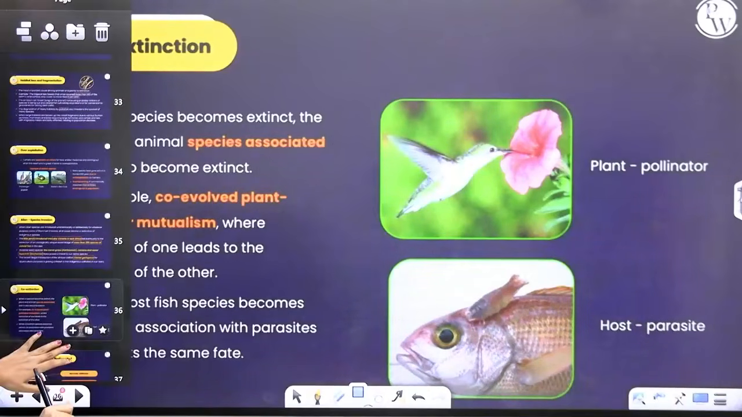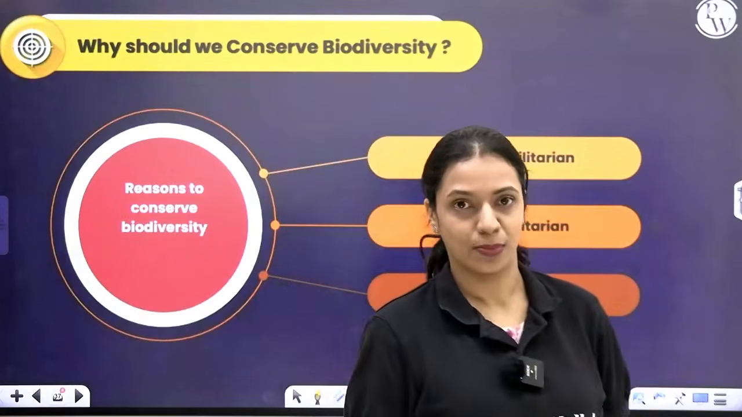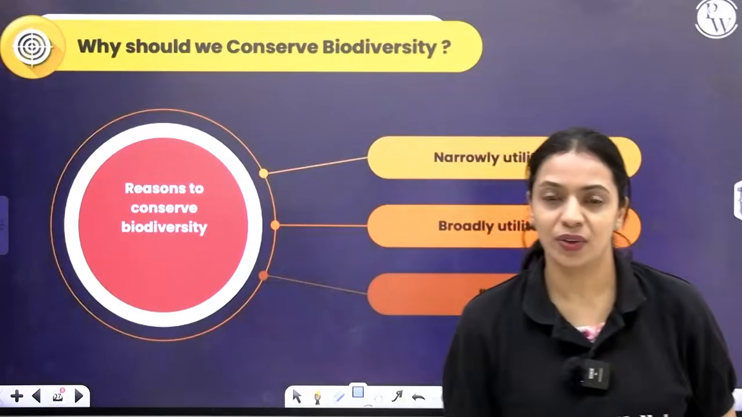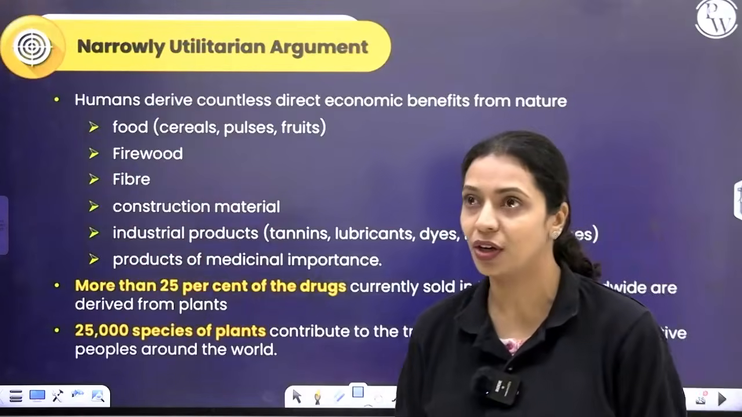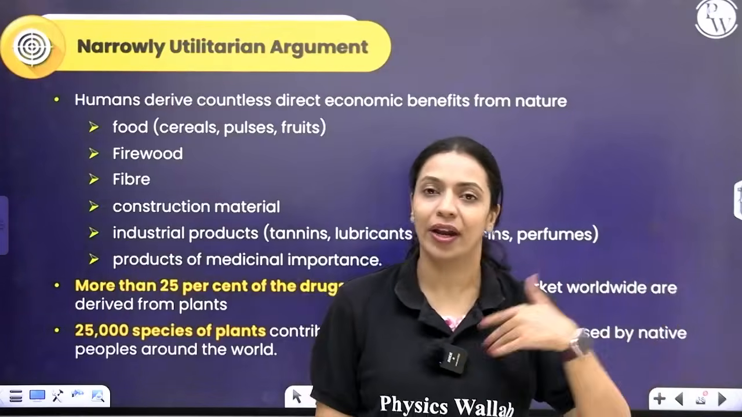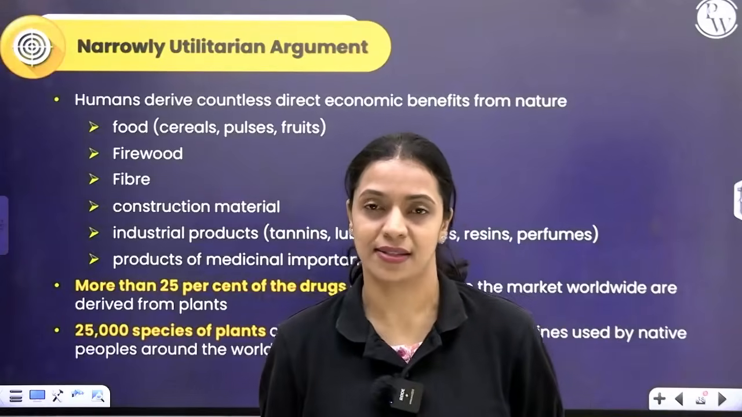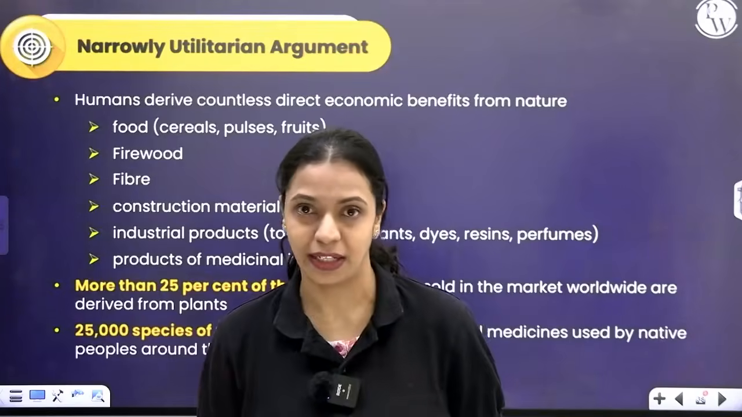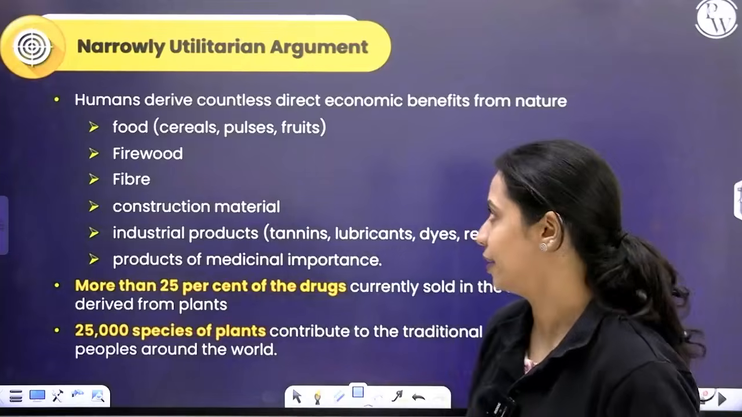Now, why should we save or conserve biodiversity? There are three arguments that explain it: narrowly utilitarian, broadly utilitarian, and ethical argument. What does the narrowly utilitarian argument say? We get a lot of things from nature, right? We get food, we get fodder, we get fiber, we get timber, we get medicines. There's a whole lot of things that you get from nature which are economically beneficial for you, right? Commercial importance it has, because these products that you get from nature can make you rich, can fetch you money. It is important for us to conserve it, right? That is the narrowly utilitarian argument.